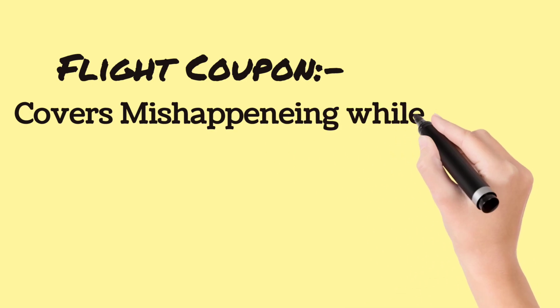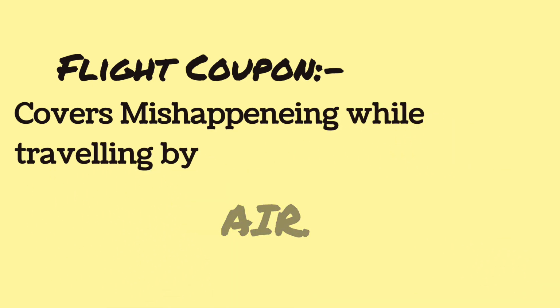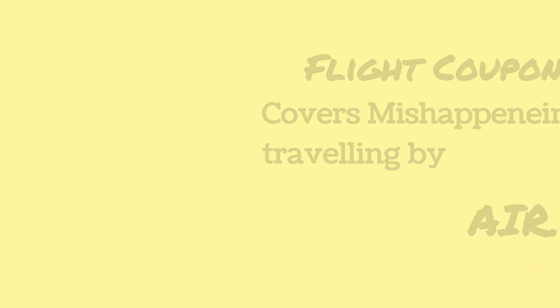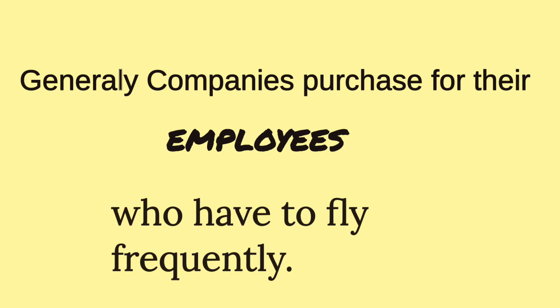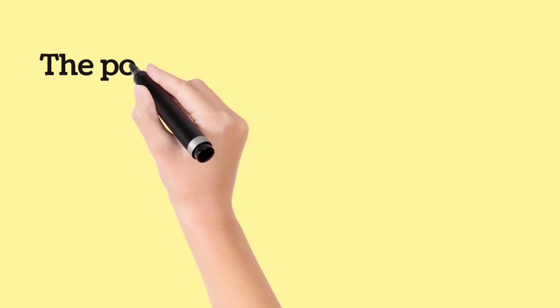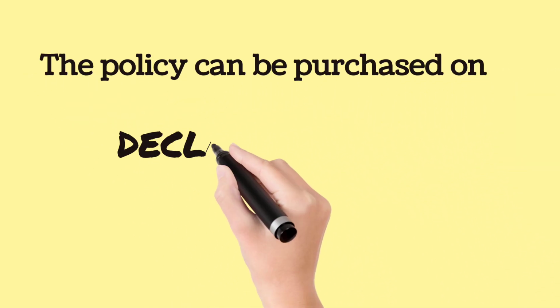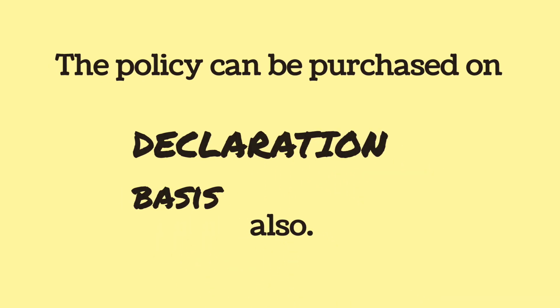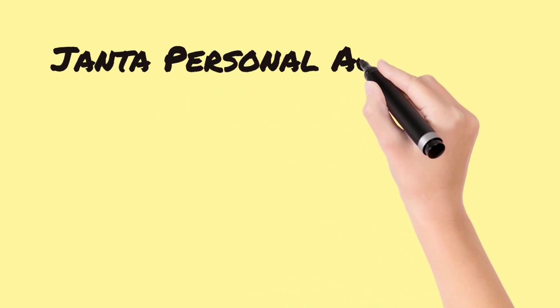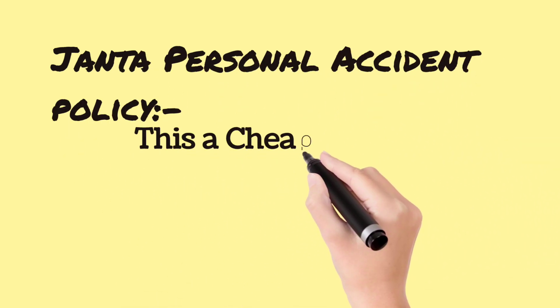Flight coupon covers mishaps while traveling by air. Generally, companies purchase it for their employees who have to fly frequently. The policy can be purchased on a declaration basis also. Janta personal accident policy.